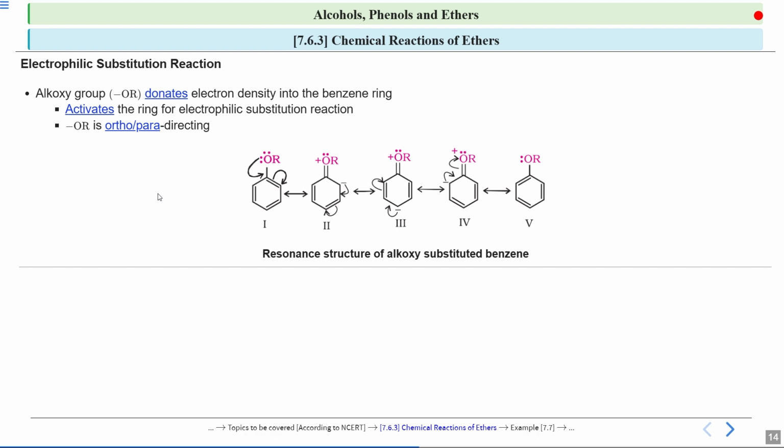So if you look at the resonating structures, the electron density is more pronounced on the ortho and para positions. Compared to this alkoxy group, this is the ortho position, this is the para position, and this is again the ortho position. So electron density is more pronounced at these ortho and para positions. So what will happen? The electrophiles are more likely to substitute on these ortho and para positions. Okay.